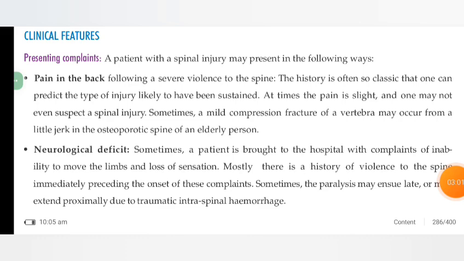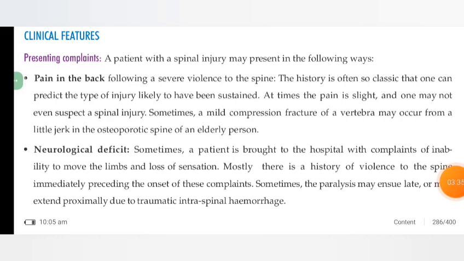Sometimes a mild compression fracture of a vertebra may occur from a little jerk in the osteoporotic spine of an elderly person. Neurological deficit. Sometimes a patient is brought to the hospital with complaints of inability to move the limbs and loss of sensation. There is a history of a violence to the spine immediately preceding the onset of the complaints.